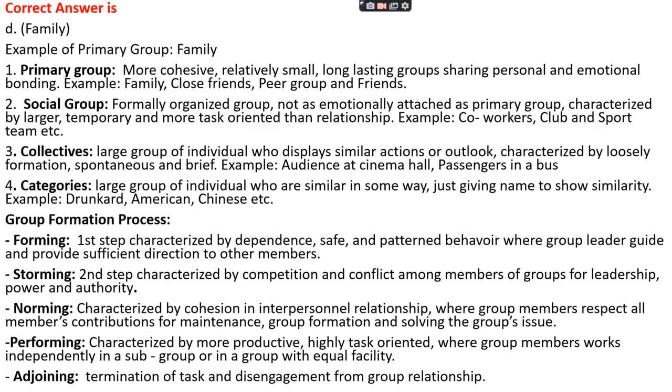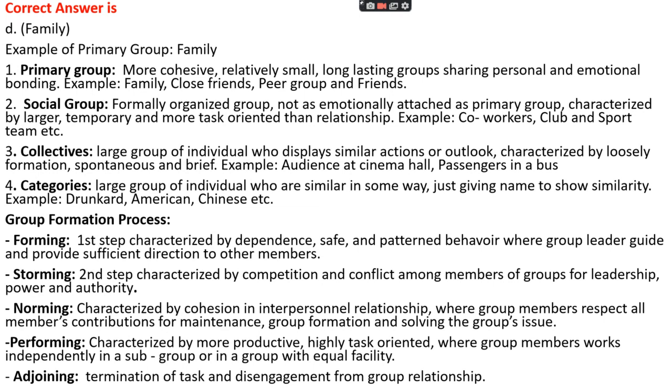Primary group is a more cohesive, relatively small and long-lasting group which shares personal and emotional bonding. Examples of primary groups are family, close friends, and peer groups. While a social group is a more formally organized group, not as emotionally attached as a primary group, and is mainly characterized as larger, temporary, and more task oriented than relationship oriented. Examples of social groups are co-workers, clubs, and sports teams, etc.